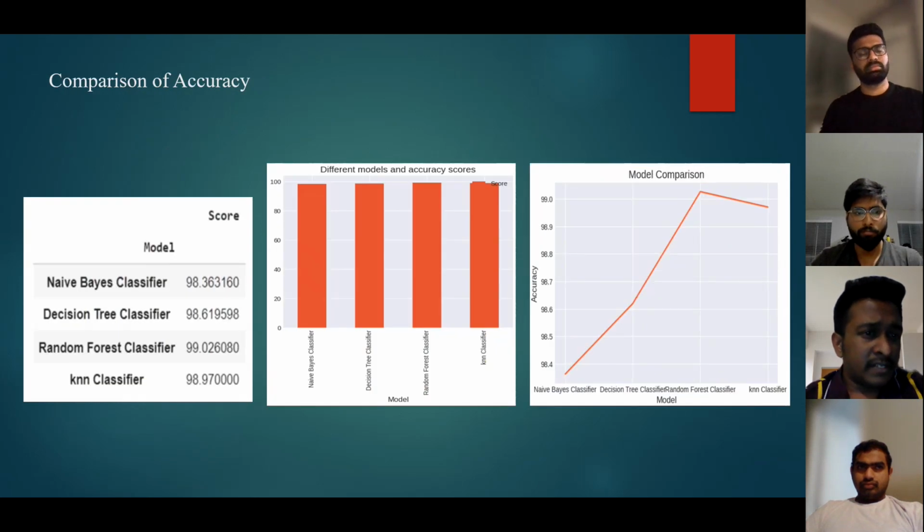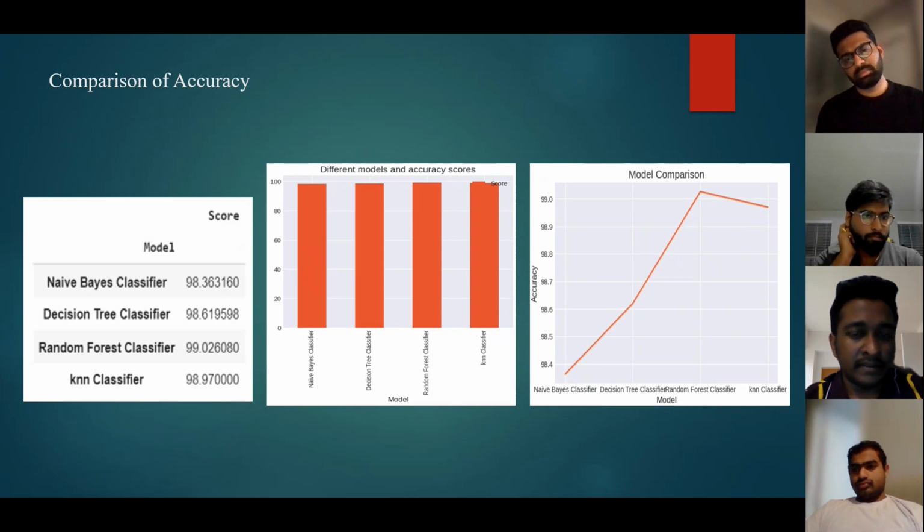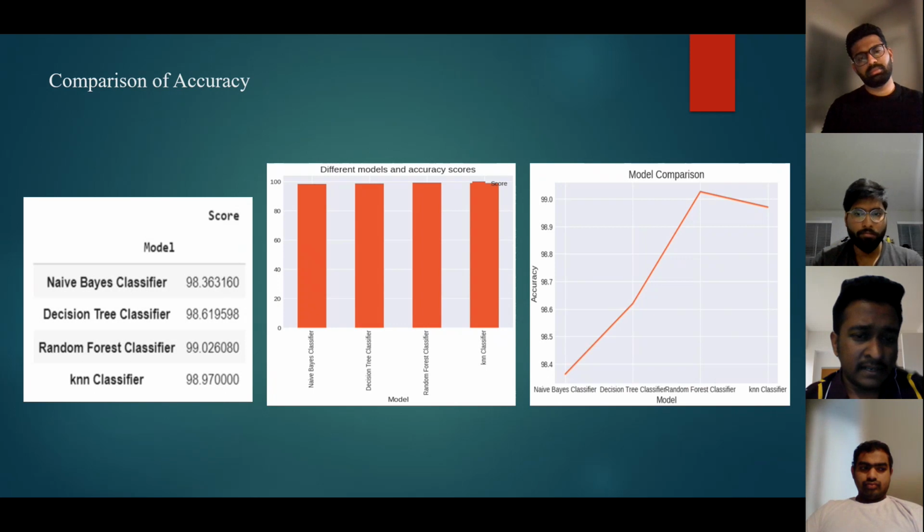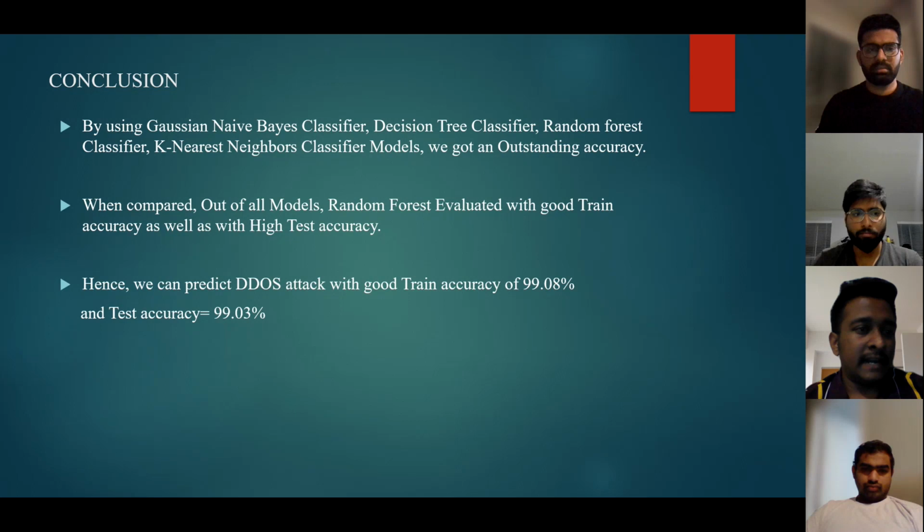Coming to the comparison of accuracy, we performed four algorithms, that is the naive Bayes classifier, decision tree classifier, random forest classifier, and KNN classifier. Among all of these algorithms, we got the highest accuracy for the random forest classifier with 99.02%. These are the bar graphs, and the comparison curve shows that it first increases gradually from the naive Bayes classifier and the decision tree, reaches the highest point at the random forest classifier, and then gradually decreases at the KNN classifier. So we conclude that the random forest classifier works well.